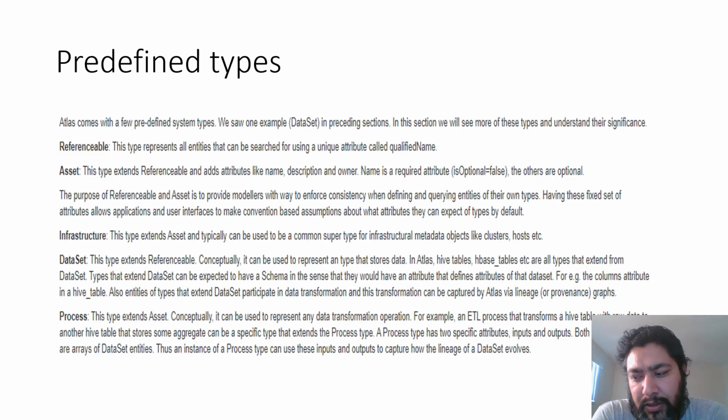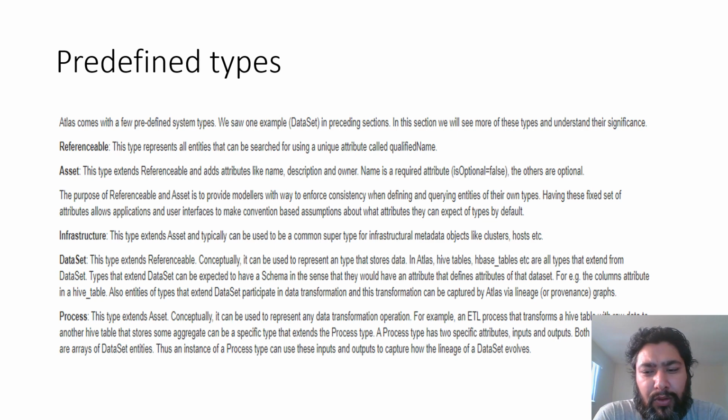Like any other software system, it provides us predefined types like referenceable, asset, infrastructure, dataset, process. It's similar to any programming language, where we have a basic set of libraries which you can use to create certain things. So we already have some composite types here.